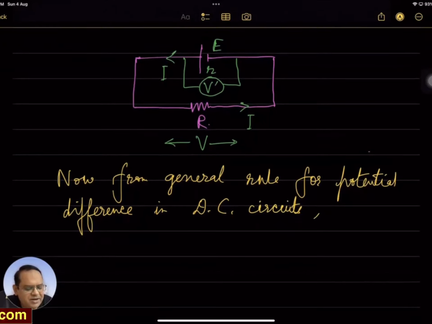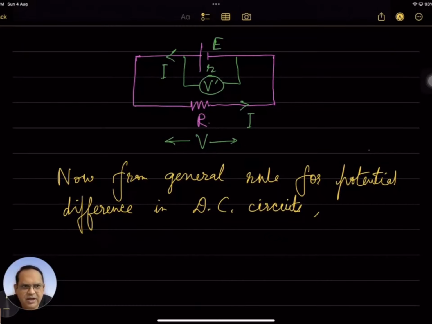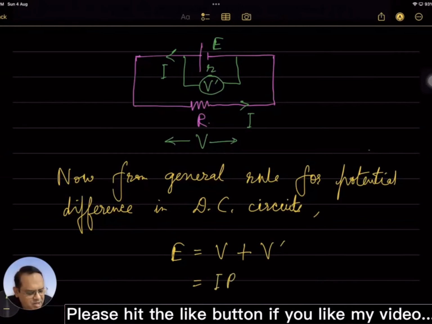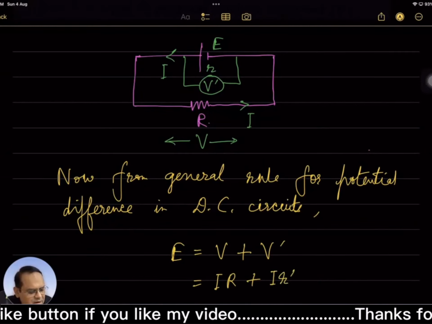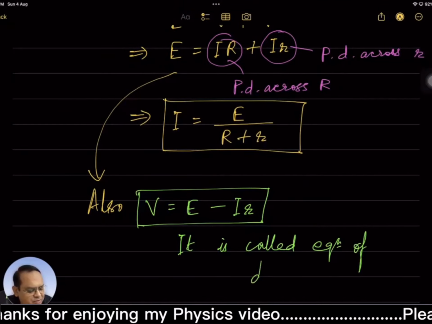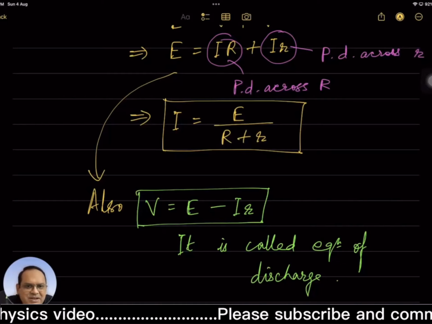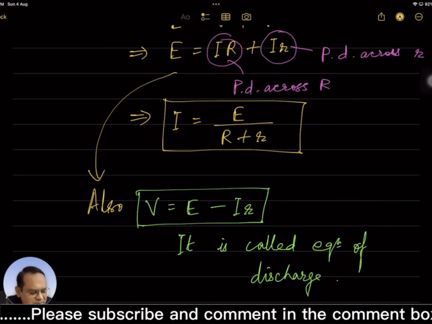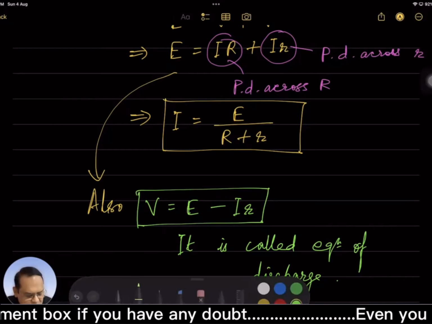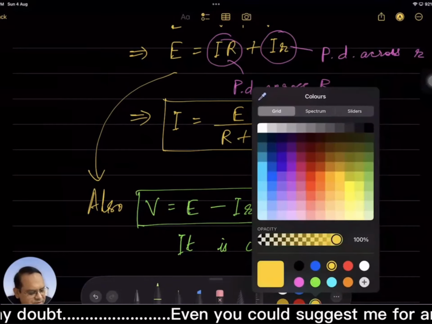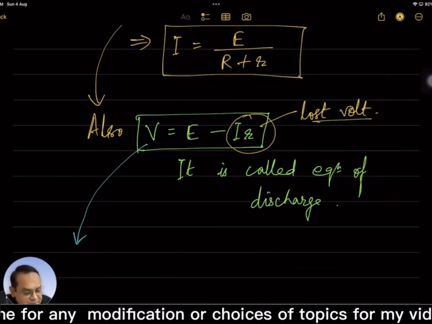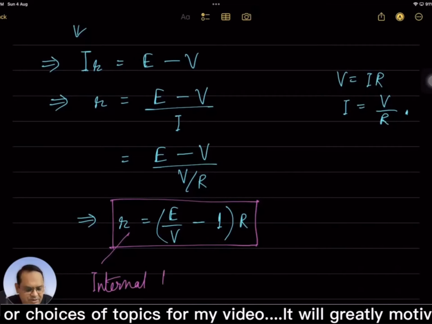DC सर्किट्स मतलब बैटरी वाले सर्किट. बाद में हमारे पास ऑल्टरनेटिंग करंट भी हो जाएगा. E is equal to V plus V dash. V मतलब IR, V dash मतलब Ir. V is equal to E minus Ir. It is called equation of discharge because cell is being discharged because of its internal resistance, because battery itself is getting dissipated, and that is called lost volt, जिसके वजह से वो E का जो reduced value आ रहा है, this is lost volt. Now internal resistance, and this is internal resistance.